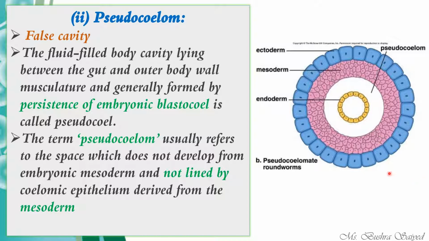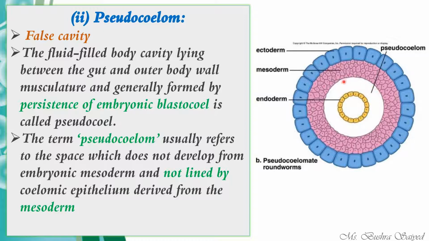So here is a diagram. You can see it is a cross section. These circular diagrams are nothing but a cross section. If you take an organism and cut a transverse section passing through the digestive tract, you will be able to see such organization. The first layer is the ectoderm, that is the body wall, followed by the mesoderm.